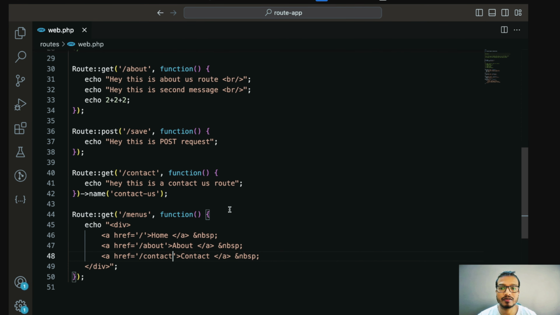Now let's understand the use of this named route, because we have defined this name attribute for this route, but we have not used it. In order to use this named route, Laravel provides a function named route. Inside that route function, we can pass the name attribute. So let's see how we can pass it. We have created this for /contact, so for contact we need to replace this /contact with the route function. We will use the route function here, and inside this we will pass single quotes, we will pass contact-us, and here we will concatenate this function because we are writing this inside HTML.